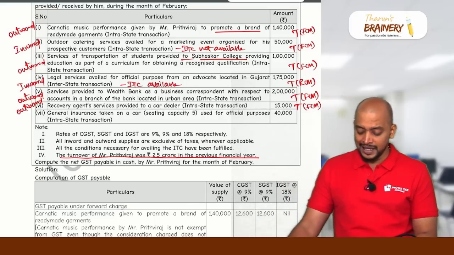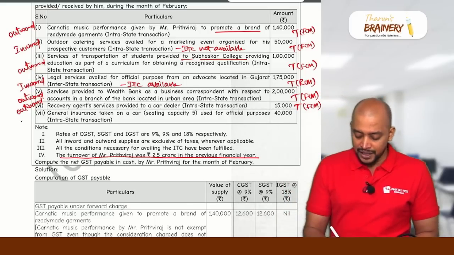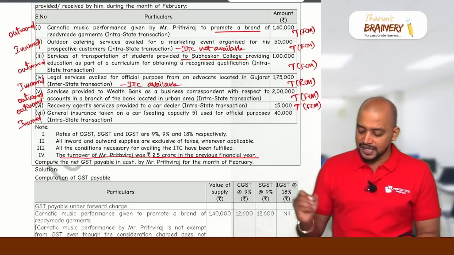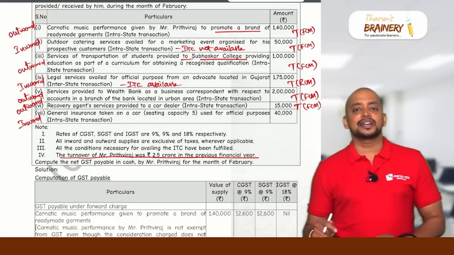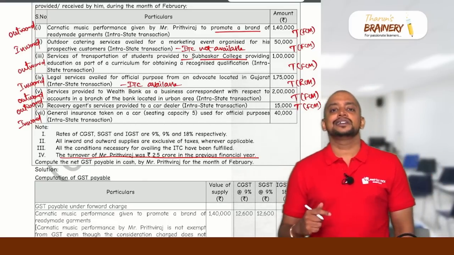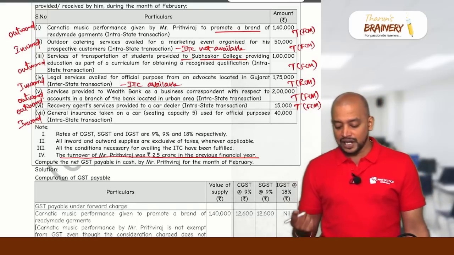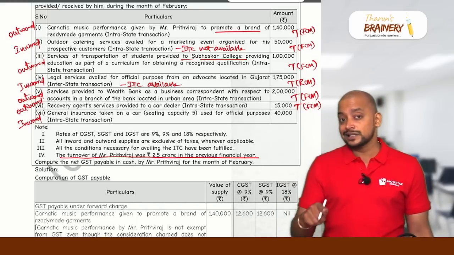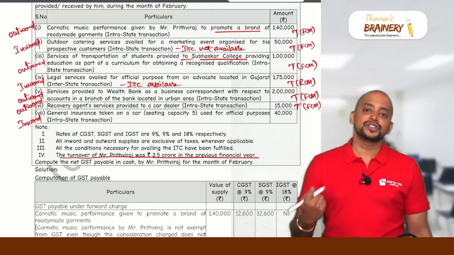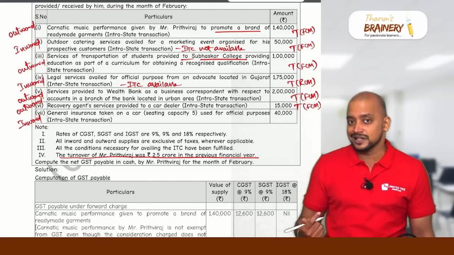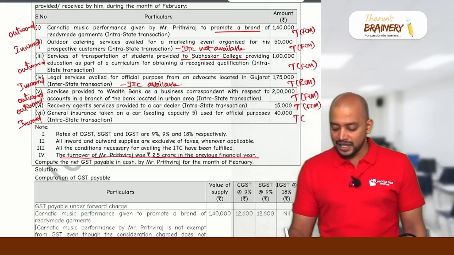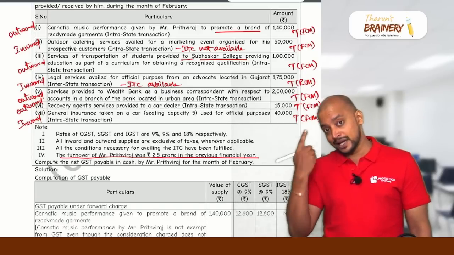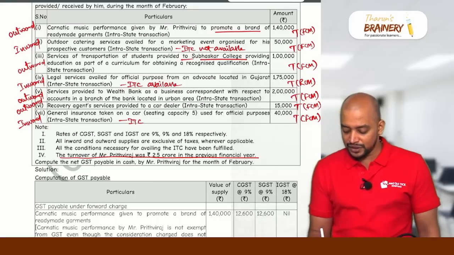Okay. Then general insurance taken on car. So inward, general insurance taken on a car, seating capacity 5, used for official purpose. Generally, a car is not eligible for ITC in this case because the capacity does not exceed 13 and it is not covered under exceptions. So therefore, they cannot take ITC on the car. As they cannot take ITC on the car, if they receive general insurance service, repair and maintenance service, authorized service station service, etc. for that car, they cannot take ITC with respect to this. So it is an inward supply, taxable under FCM. The GST is payable by the supplier, but ITC is not available with respect to this.